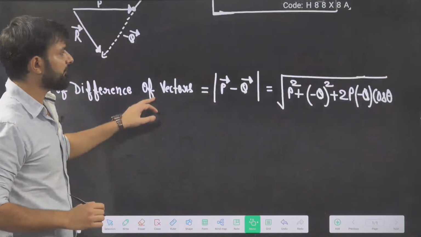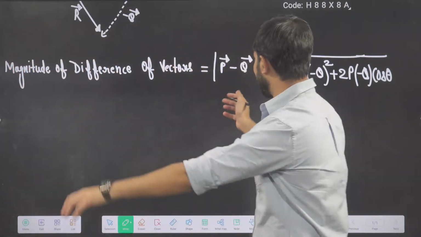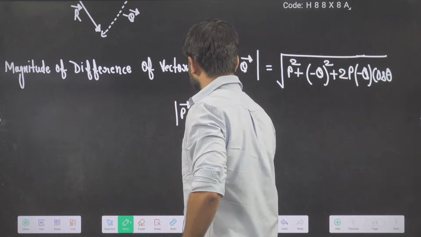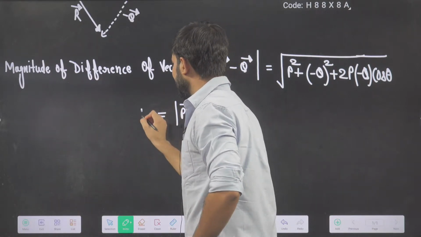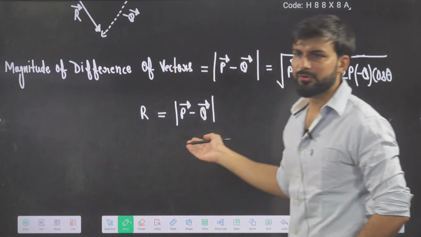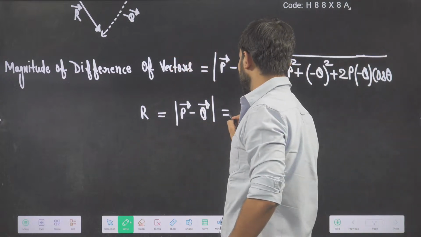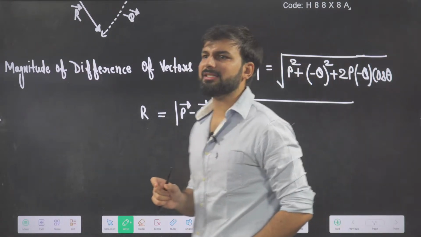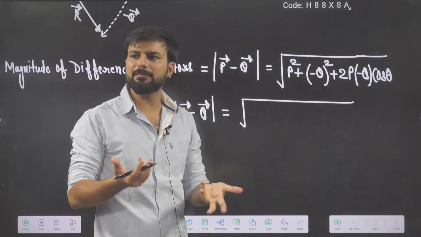Now if I further solve it, this magnitude of difference, P minus Q, is the symbol for writing the magnitude, and the magnitude of resultant is equal to under root. Minus Q square: if a negative is squared, it becomes positive.